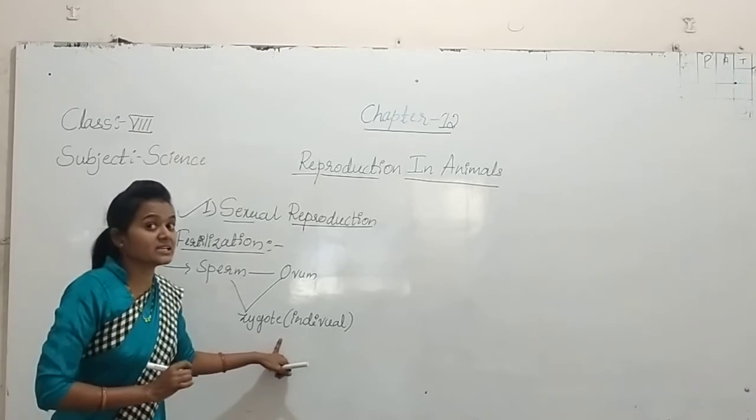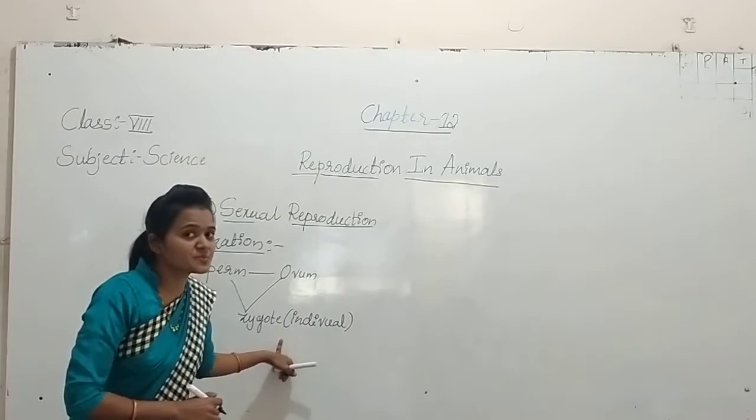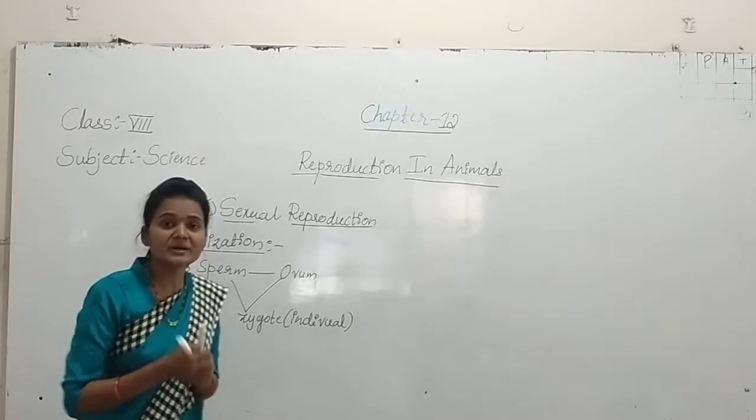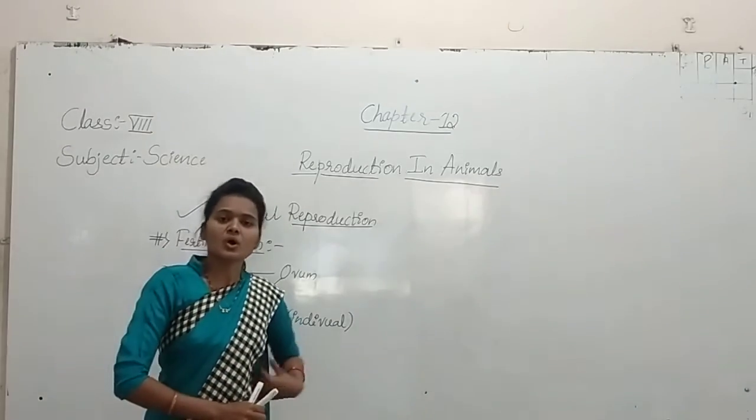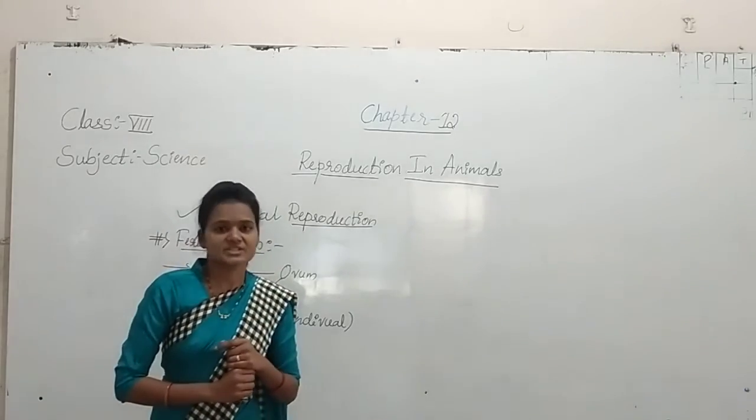Then how is the fertilization process going on? Already we know that sperms are produced by the testes.